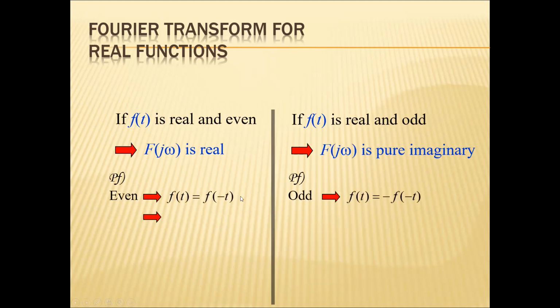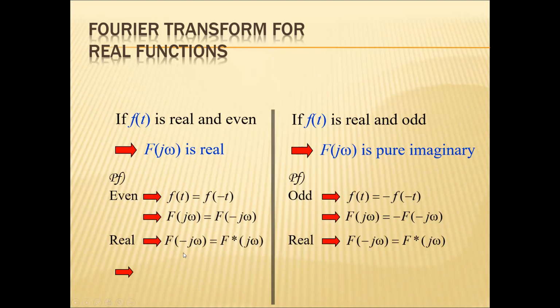This is the fundamental definition of an even function, and similarly for an odd function. So this is in terms of frequency, and this is also in terms of frequency. So I can have, if the function is real, F of minus j omega equal to F star of j omega, and F of minus omega equal to F star of omega.